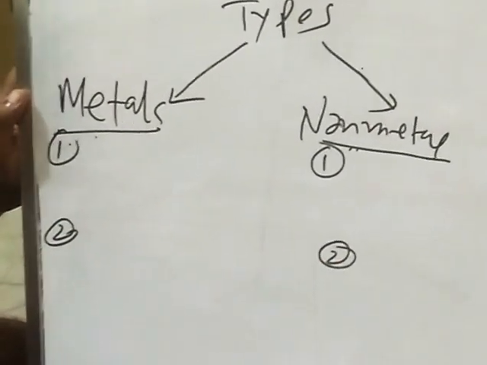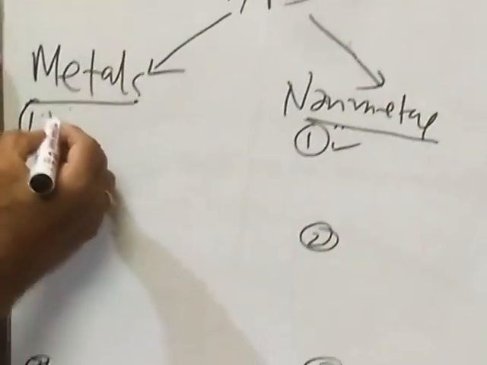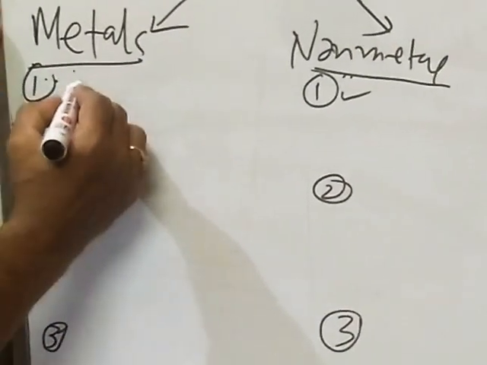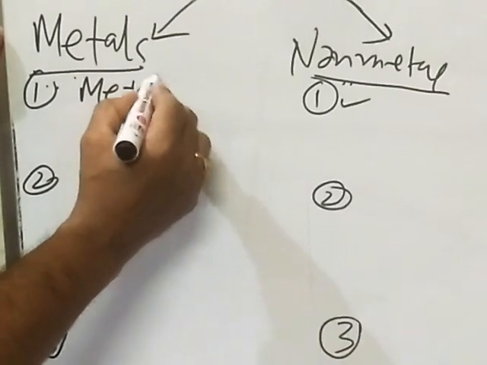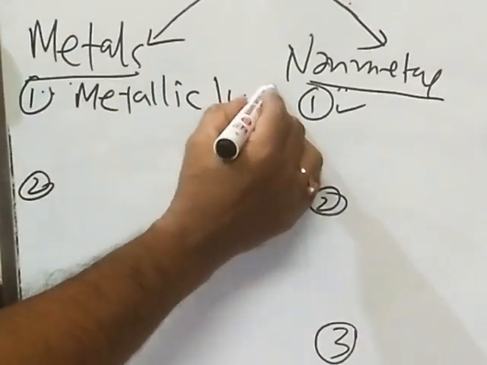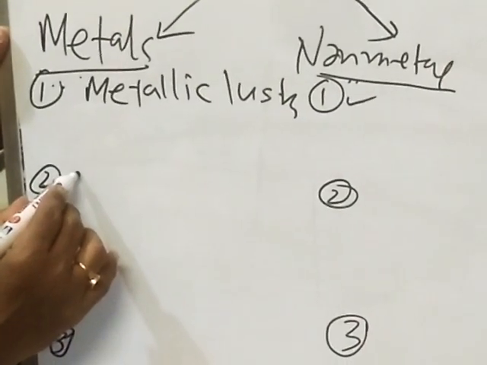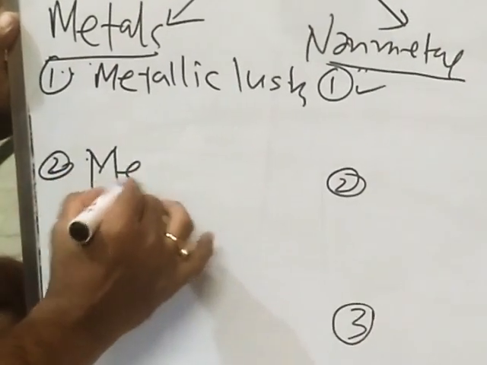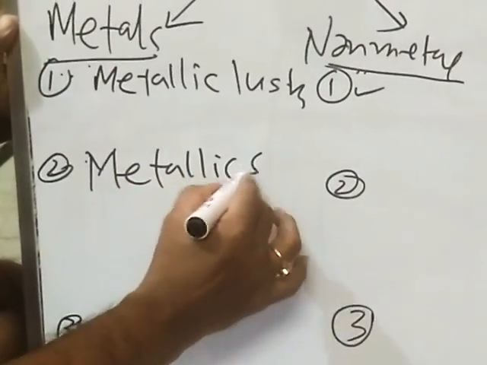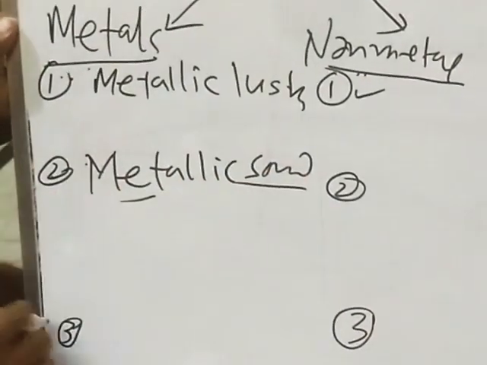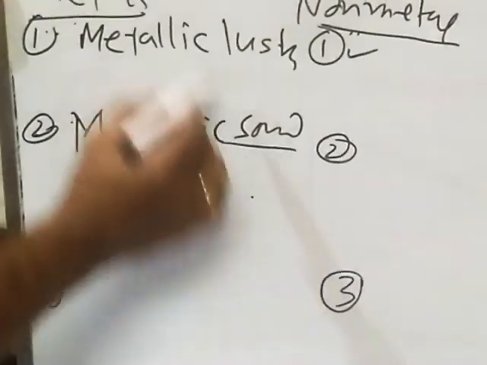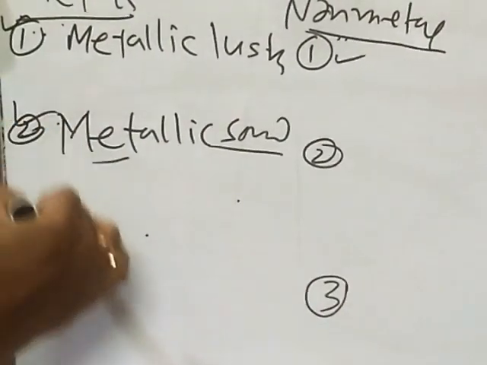You should know these 3 properties. Number 1, metals have a luster called metallic luster. Number 2, when struck they produce a sound, and that sound is known as metallic sound. And heat as well as electric current pass through metal. These are the simple properties of metal.